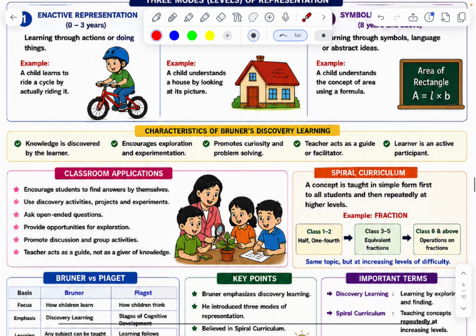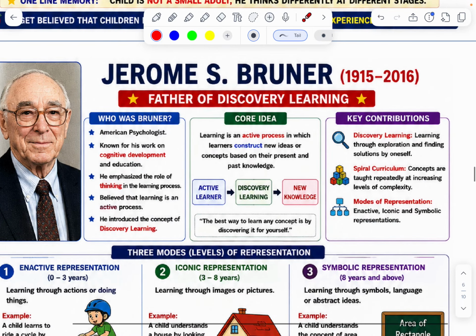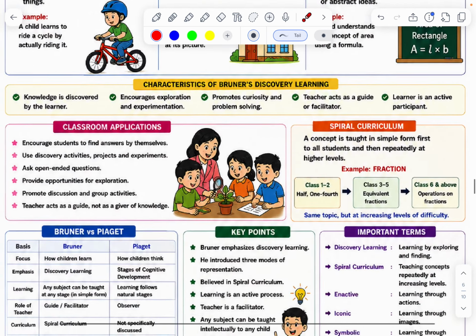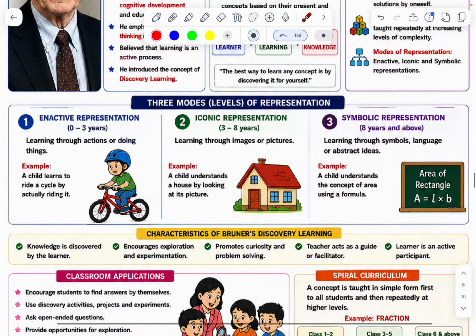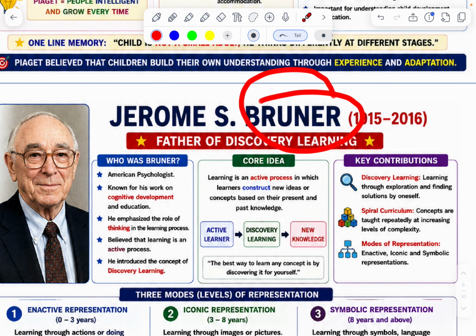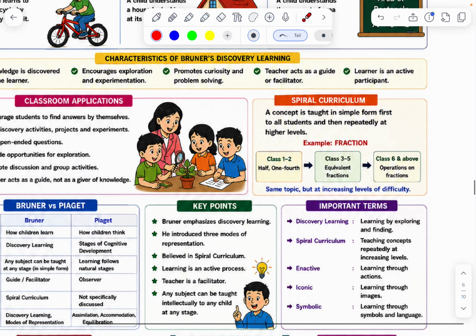Next, classroom applications. Encourage students to find answers themselves. Use discovery activities. Ask open-ended questions. Open-ended questions, this is also an important question. Next, provide opportunities for exploration, promote discussions and group activities. The teacher is only a guide and not a giver of knowledge. The teacher is a guide in discovery learning.